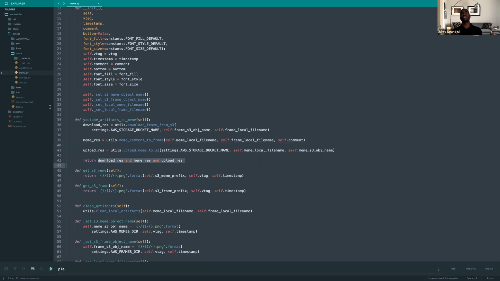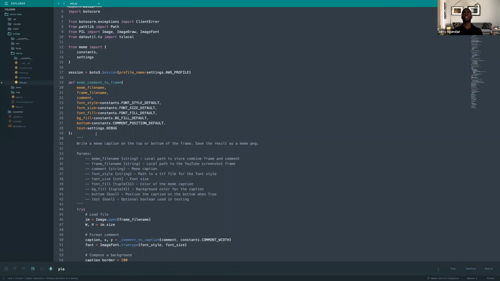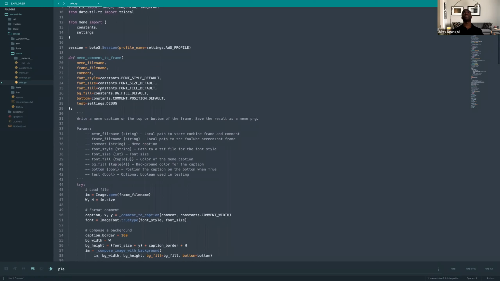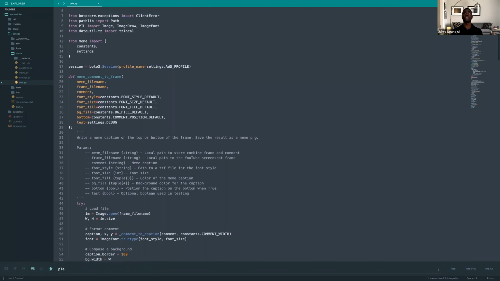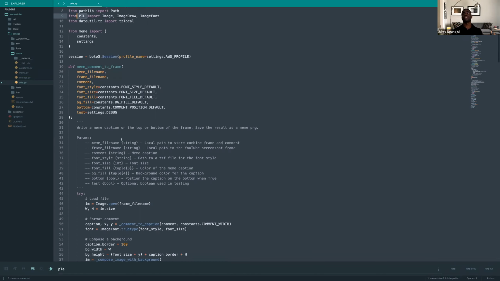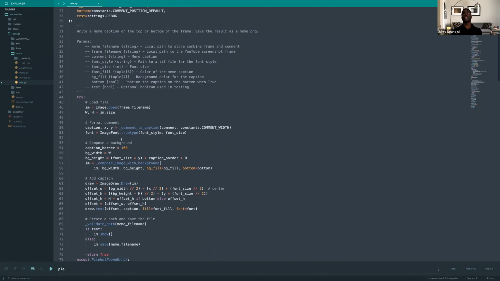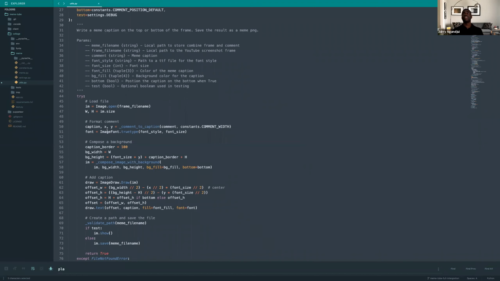Each of these is stored in a util file. So we can quickly glance at this. I think this is getting a little detailed, but meme to comment is achieved using Pillow. If you might be interested, Pillow is a library in Python that allows you to render an image right on top of an image, overlap images. You can do color images and all kinds of things with it. So this is how it's achieved here. The image is loaded. This also supports multiple captions, and it supports multiple fonts. You see there's a SpongeBob font for a little bit of animation in the caption, and then there's Impact. It defaults to the Impact font.